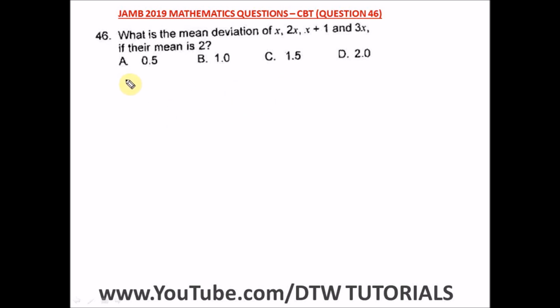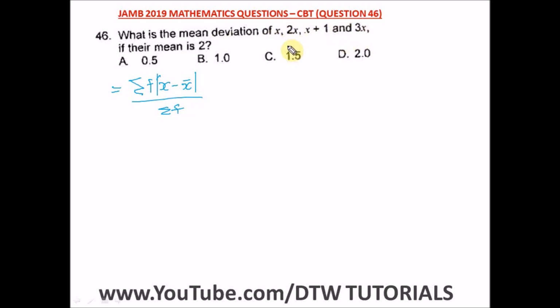Okay, and remember the formula for our mean deviation is the summation of the absolute value of x minus x bar, which is our mean, divided by our frequency, the sum of all the frequencies of the values. So from here, first of all, to make this easier, let's look for x.